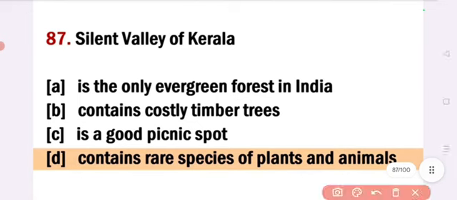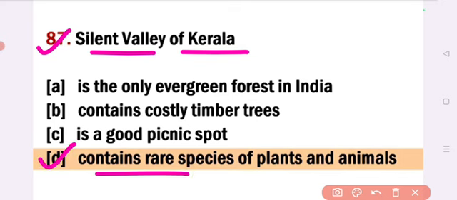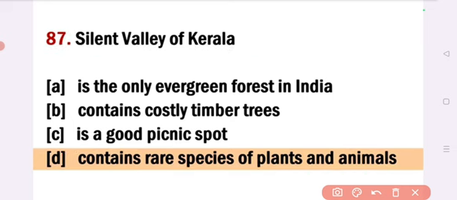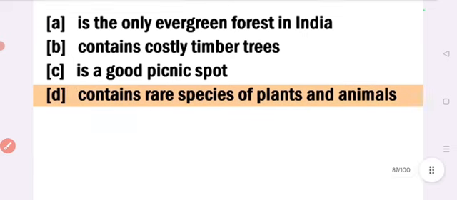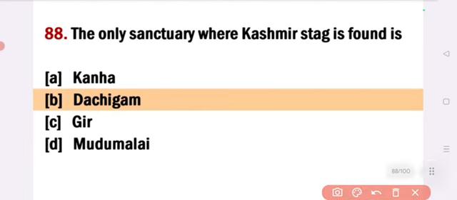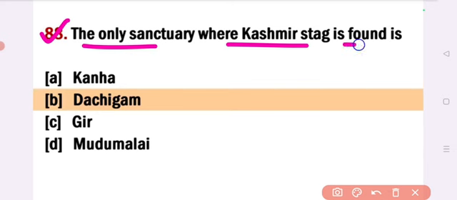Next. Silent Valley of Kerala, answer option D, contains rare species of plants and animals. Silent Valley of Kerala contains rare species of plants and animals. Next. The only sanctuary where the Kashmir stag is found is, answer option B, Dachigam. The only sanctuary where the Kashmir stag is found is Dachigam.